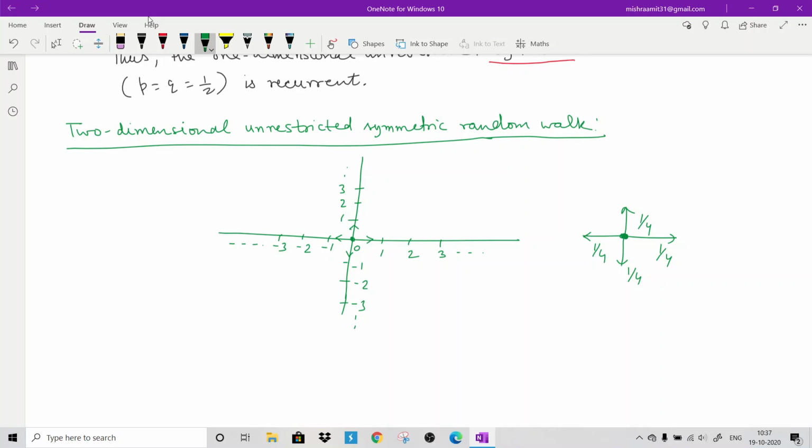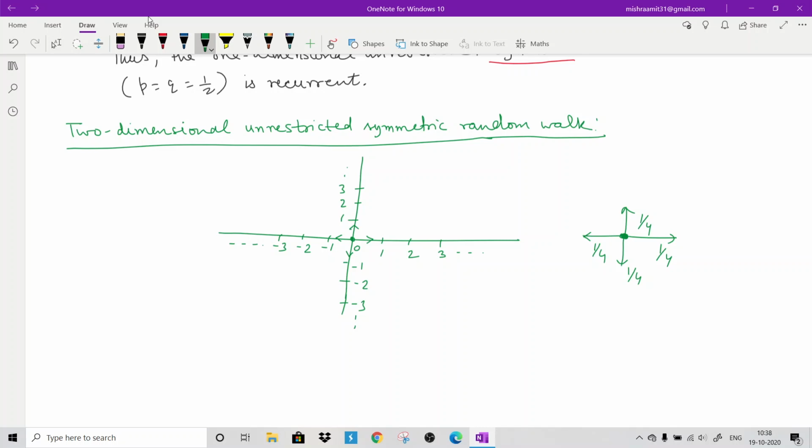We distribute the total probability 1 equally among these 4 possibilities. That is known as a symmetric random walk. We want to know whether this will be recurrent or transient.